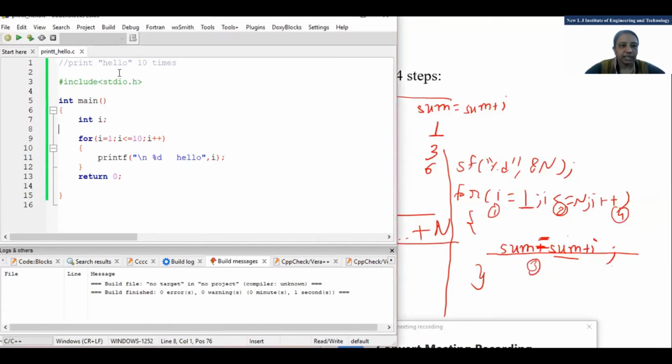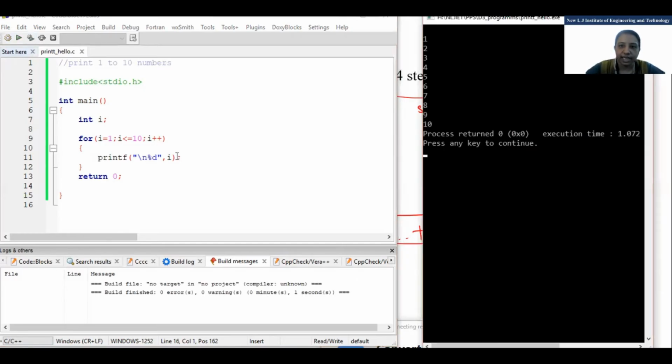Now in the same program I'll change it: print 1 to 10 numbers. What is required here? Only I'll remove hello. Is there any doubt? Whatever program we have seen in the theory, the same program I am running: 1, 2, 3, 4, 5 up to 10. Any doubt?